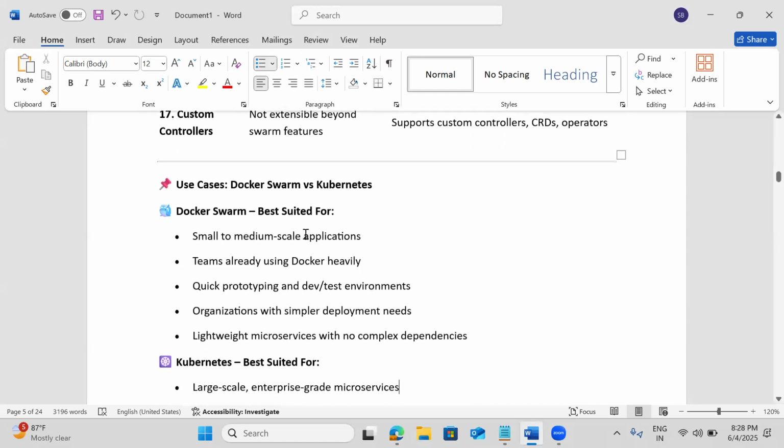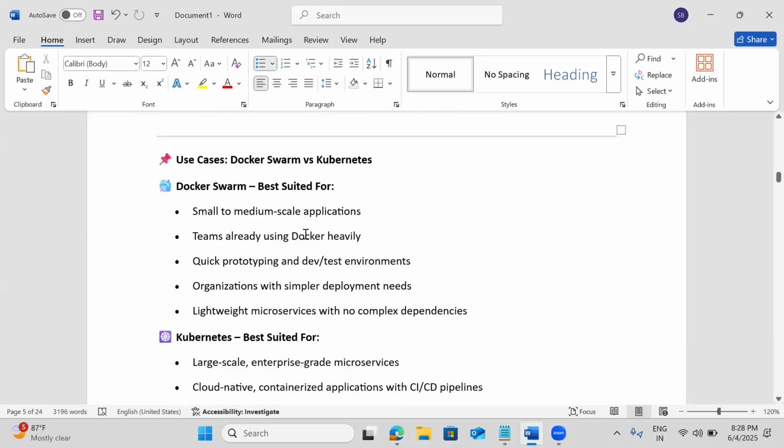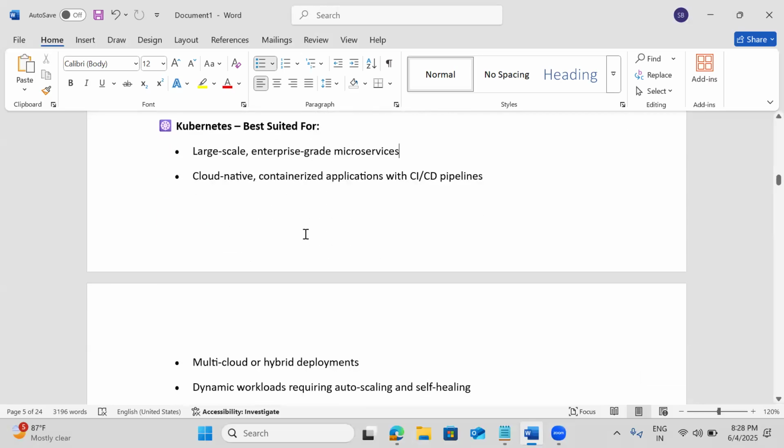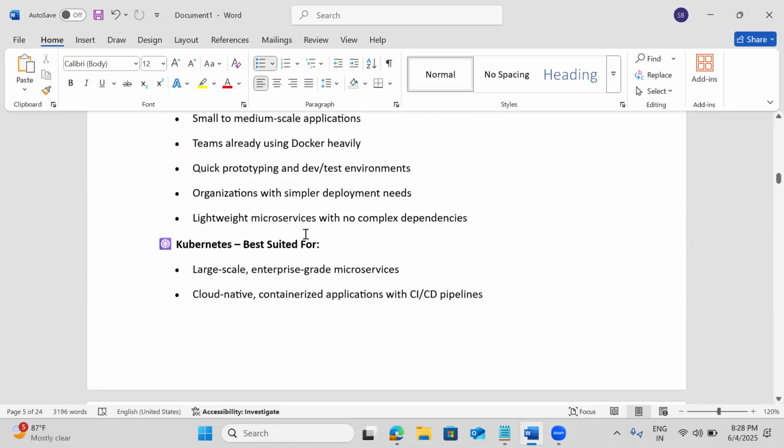Docker Swarm is the best solution if we have a microservice application, but a very small one with no future scope and a very limited user base. Maybe for proofs of concept. But for large scale, or if in the future I want to scale up more, then it's better to go for Kubernetes.